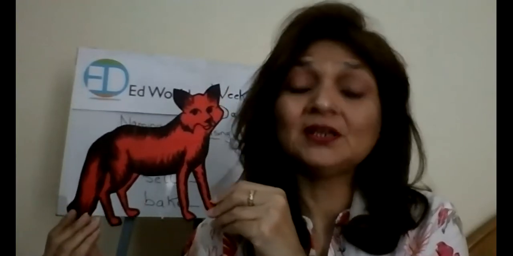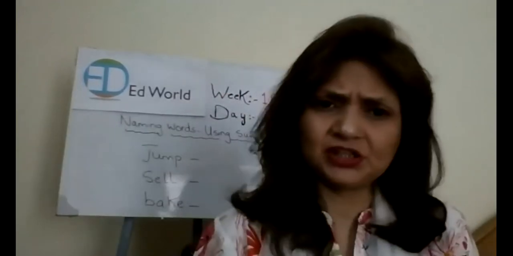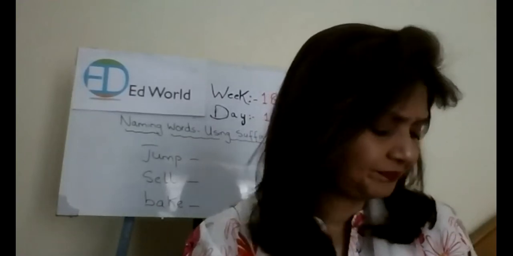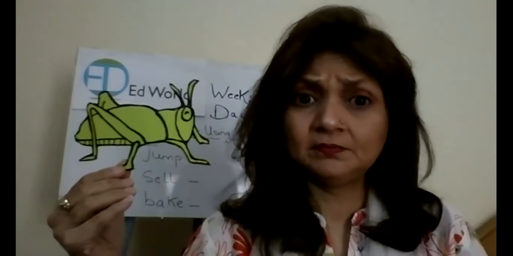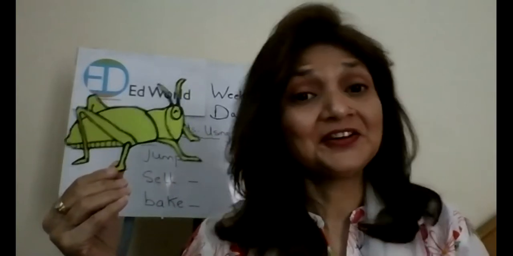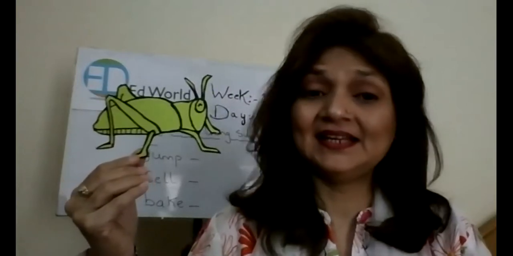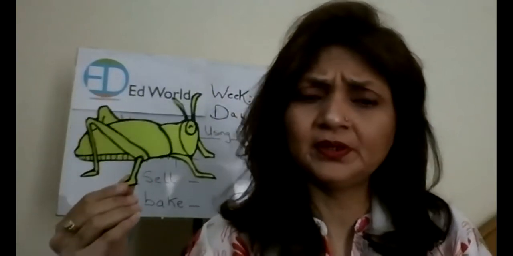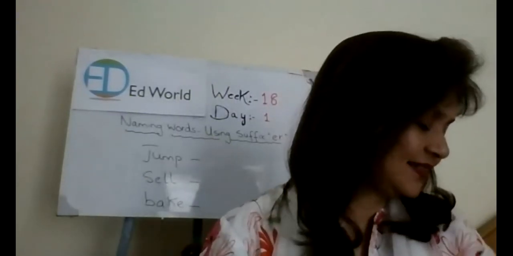Now, what is this picture about? Yes, it's a fox. It's an animal. You must have seen a fox in pictures, in movies. Which animal is this? It's a grasshopper. It's an insect. You must have seen it in your gardens.